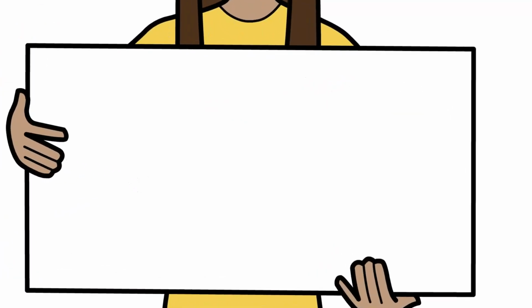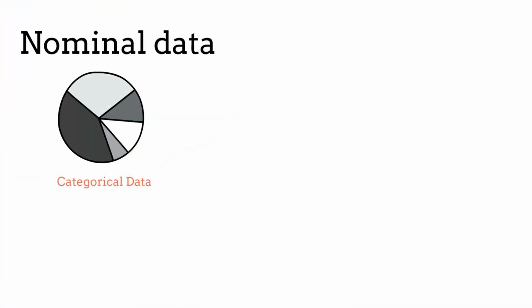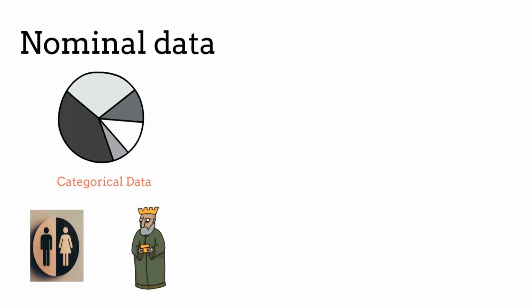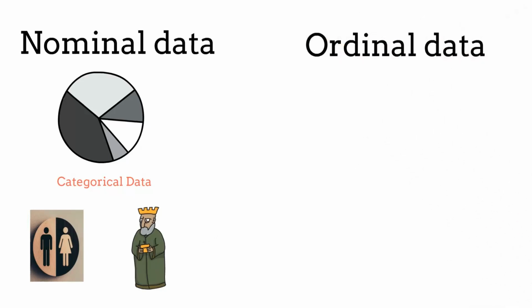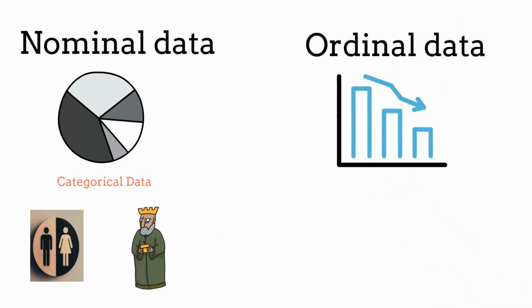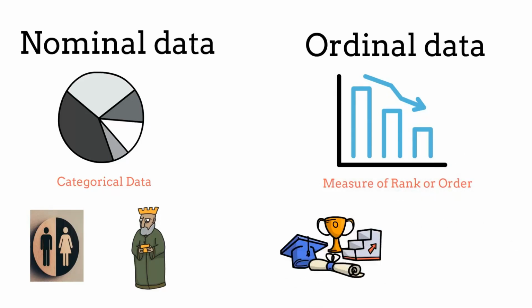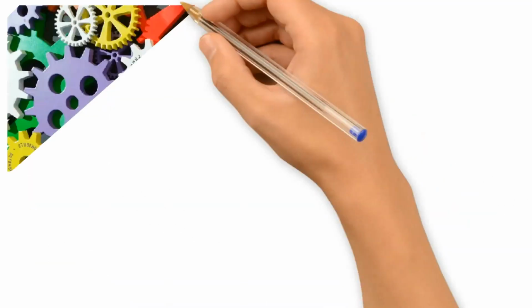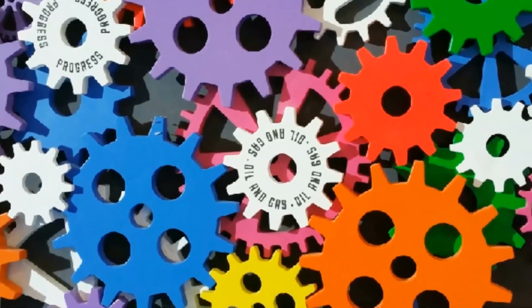And there are two types of qualitative data. One is nominal data, which is categorical data such as gender, religion, etc. And there is ordinal data, which is a measure of rank or order, such as exam grades, position in the company, etc.